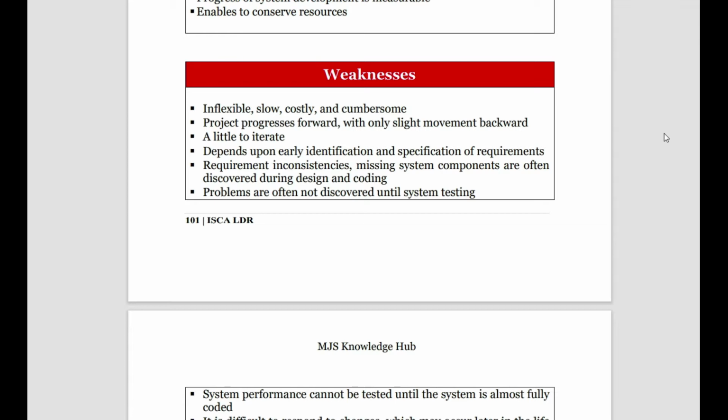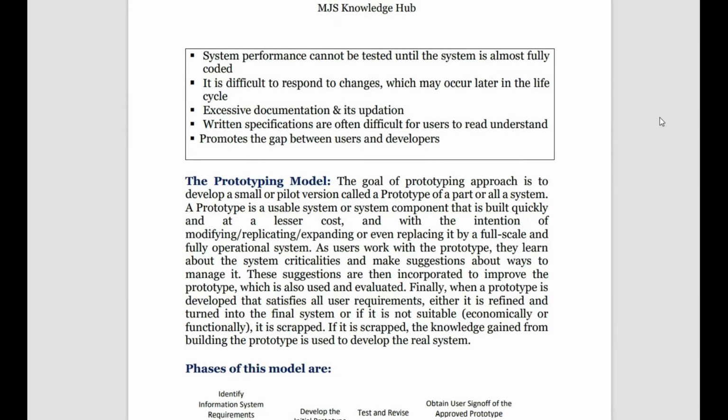Then any inconsistency in the requirement, like suppose the person is not clear about what he actually wants, such kind of inconsistency, such kind of missing system component will be very detrimental in the waterfall development model. Then problems are generally not discovered until the system is tested. So you don't know how the system is working, what problems the user might face, unless you test it. You must wait till the testing stage, and again you can't come back and modify it.